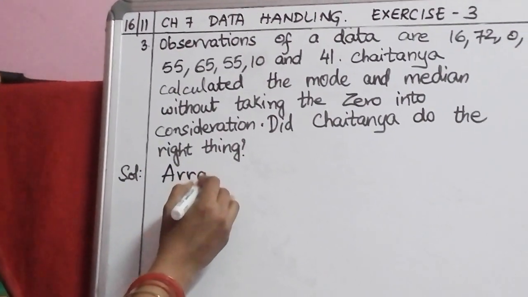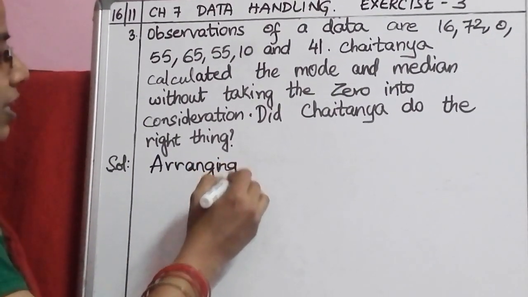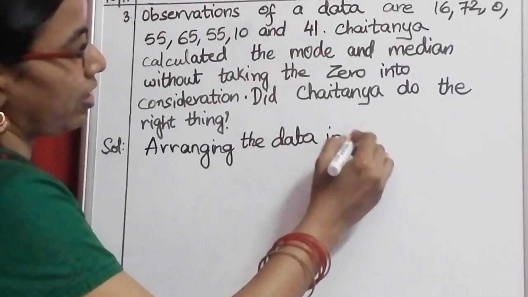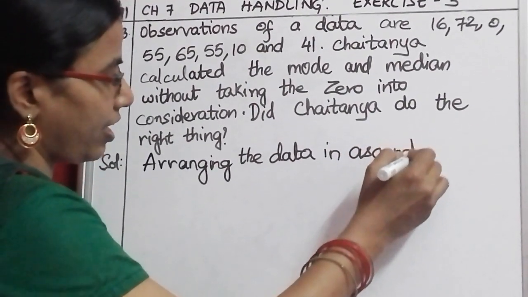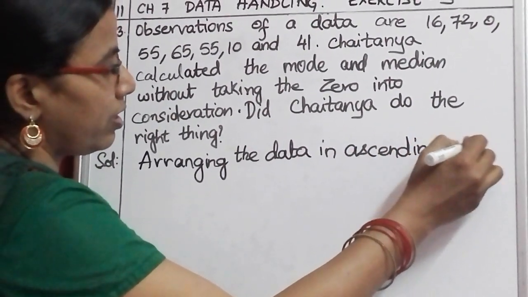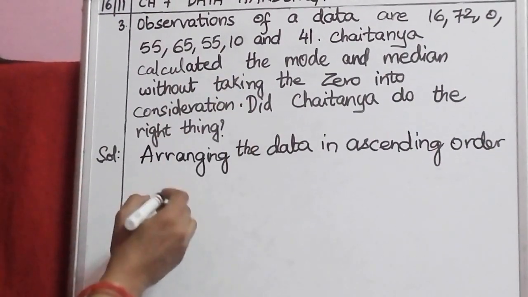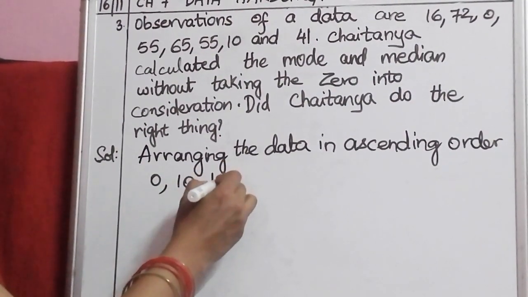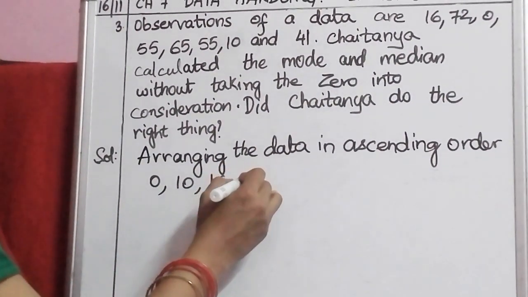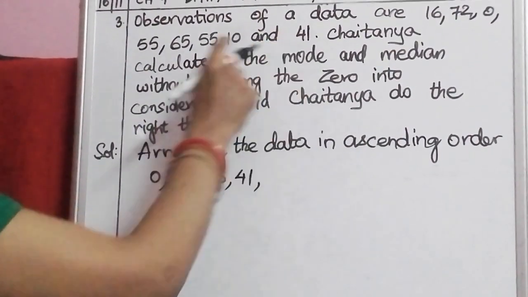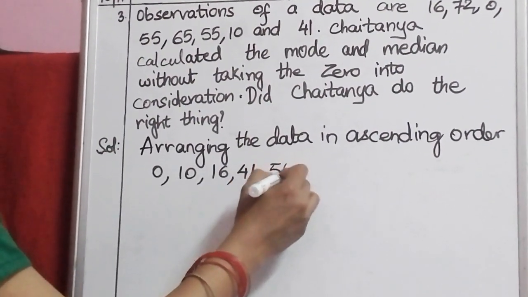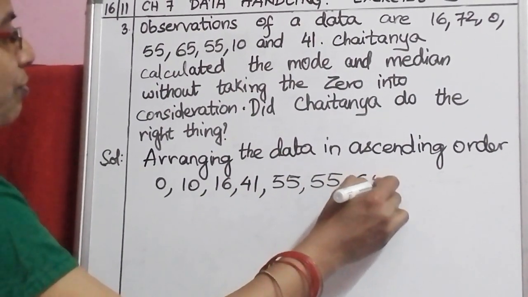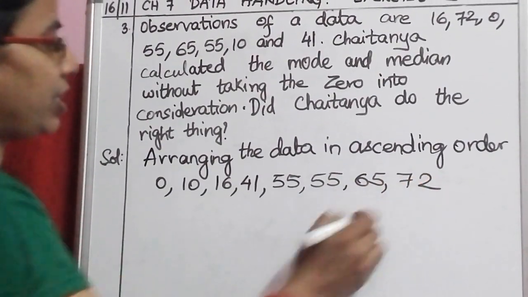Arranging the data in ascending order. Okay, first step is arranging the data in ascending order. So the smallest value in this is 0, 10, then which is the smallest? 16, next 41, next 55, 2 times it is there, then 65, last one is 72.